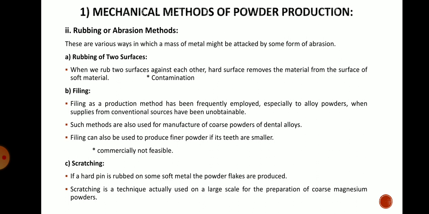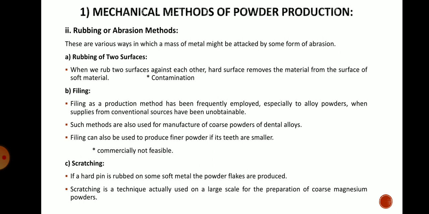Secondly, the rubbing or abrasion method. There are various ways in which the mass of the metal might be attacked by some form of abrasion. So what is abrasion? Abrasion means a wear of a metal so that a small amount of powder will get produced from that metal. This is called abrasion. This can be produced by rubbing also. That's why we combine these rubbing or abrasion methods.